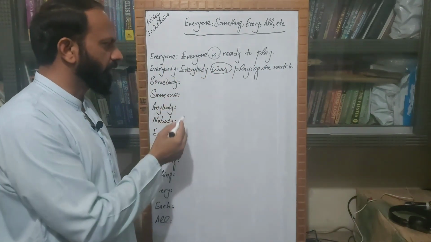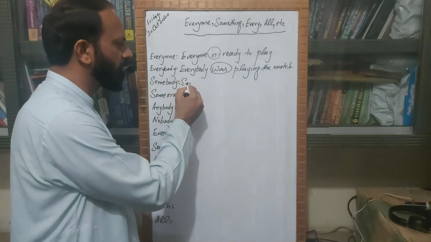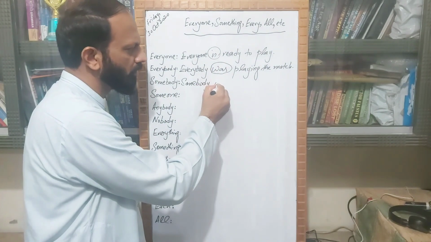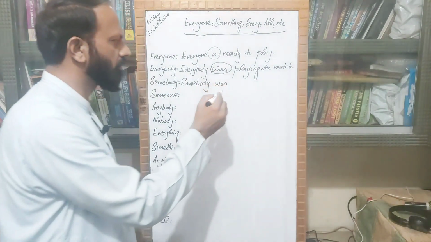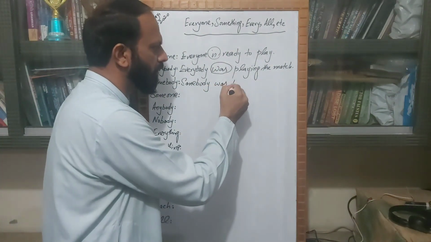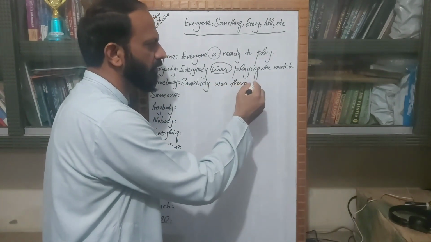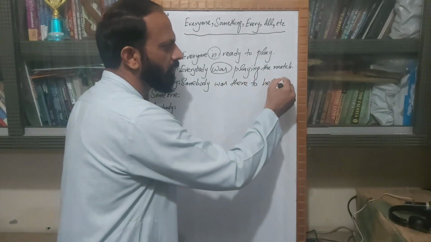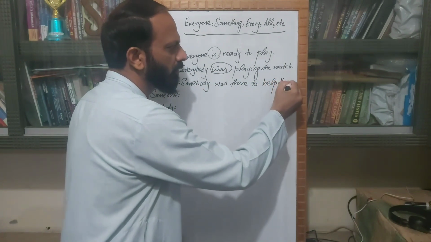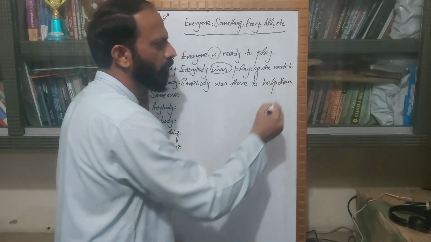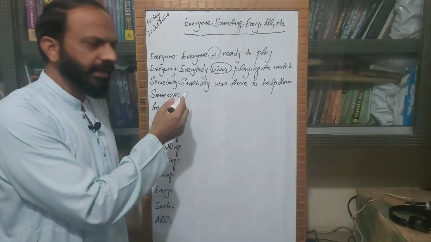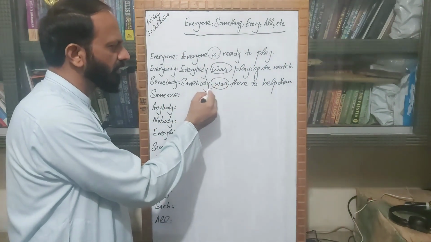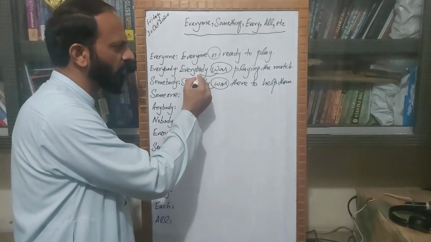Similarly, somebody was there to help them. So in this sentence, was is being used after somebody.